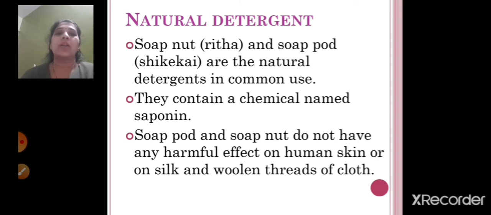Soap pod and soap nut do not have any harmful effect on human skin or on silk and woolen threads of cloth. Since these are natural detergents, they do not have any harmful effect neither on the skin nor on the clothes which are of silk or woolen type, right? Because they contain a chemical called saponin.